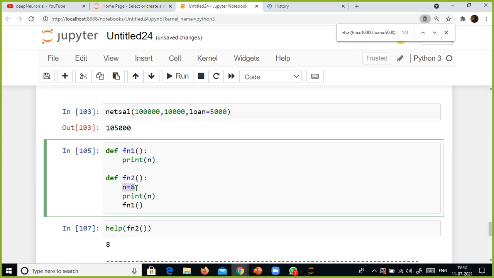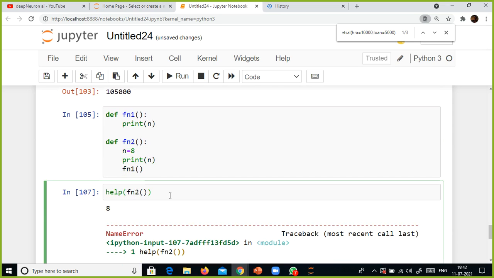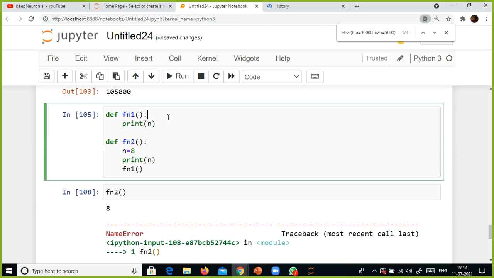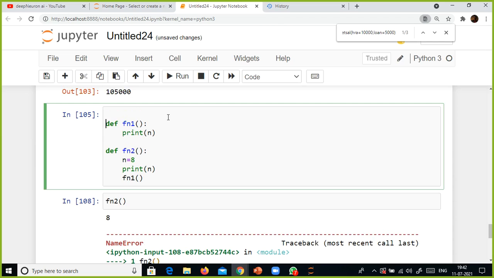Look here, this variable n is holding the value 8, but the value held by n within this function is local to this one, right? First let us forget about help and all. If I call fn2, the same error, right? n is not defined. If I say n equal to 10 here,